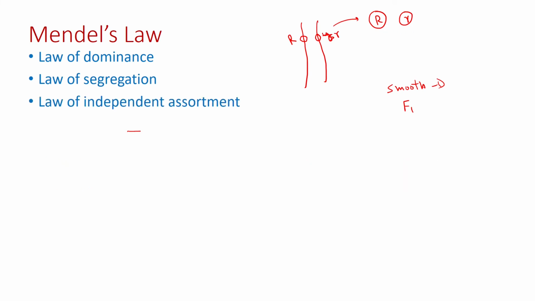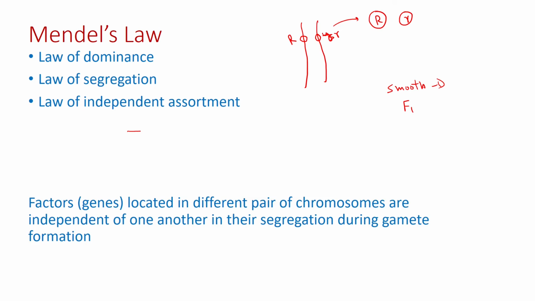Then the law of independent assortment. The law of independent assortment says that genes located in different pairs of chromosomes. Suppose this is one chromosome, there is another chromosome having the yellow and green seed character. So factors located in different pairs of chromosomes are independent of one another in their segregation during gamete formation. They don't have any effect on each other.